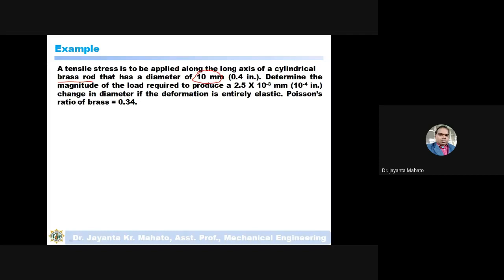Then you have to determine the load required to produce a change in diameter of 2.5 into 10 to the power minus 3 mm, a reduction in diameter, if the deformation is entirely elastic. Here the Poisson's ratio is given as 0.34.